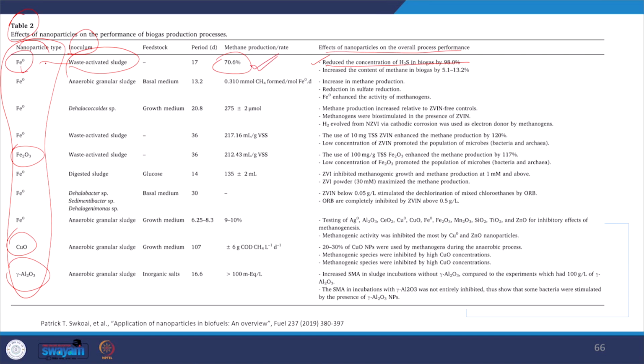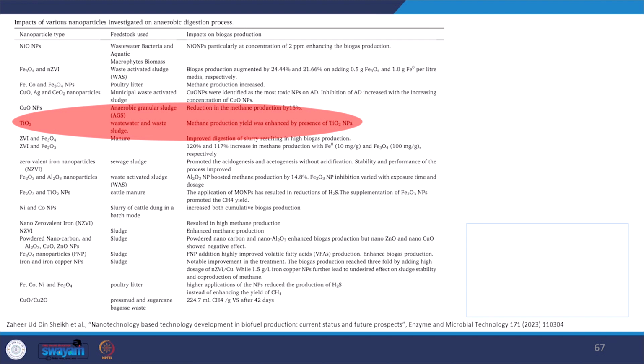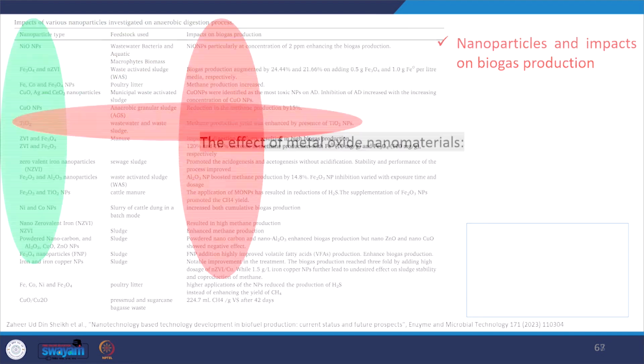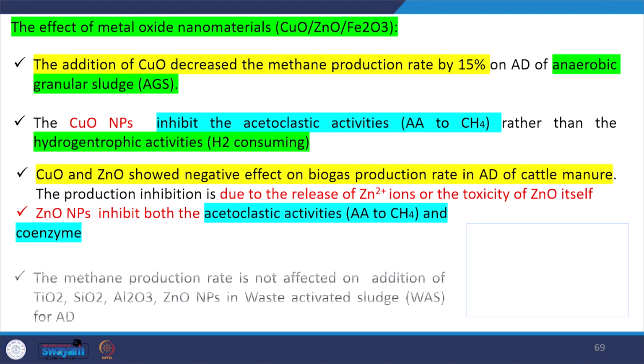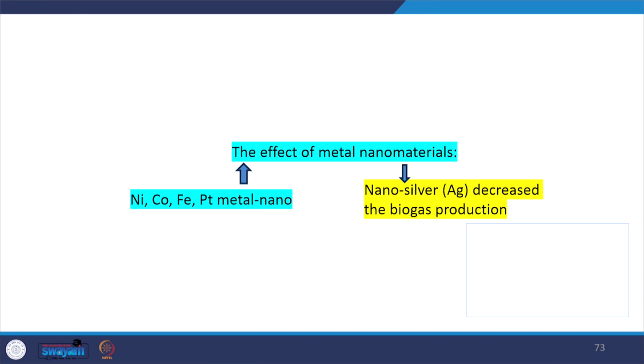So when zero valent iron was used for waste activated sludge, the period of digestion was 17 days. Similarly for other materials also, depending upon the nanomaterials, inoculum and period of digestion, the methane production rate or biogas production rate will vary. Different types of metal oxides, as I said, a few metal oxides, that is copper, zinc or ferric oxide, inhibit this digestion process, as a result of which methane or biogas production will decrease.